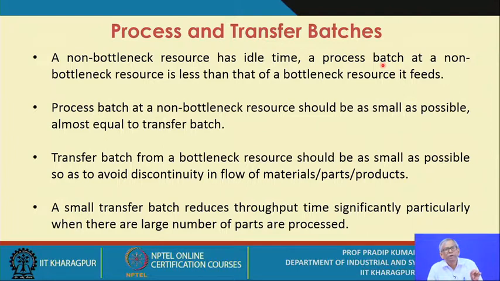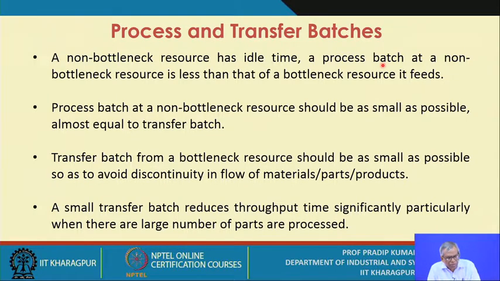Because you activate the non-bottleneck resource as per the requirement of the bottleneck at a particular point in time. That means both the quantity as well as the timing you should mention: the timing of production as well as the quantity of production. These are the two important aspects you need to look into when you try to describe the relationship between a non-bottleneck resource and a bottleneck resource.